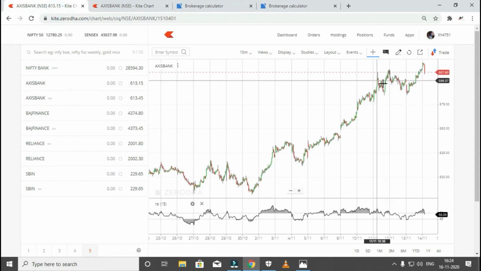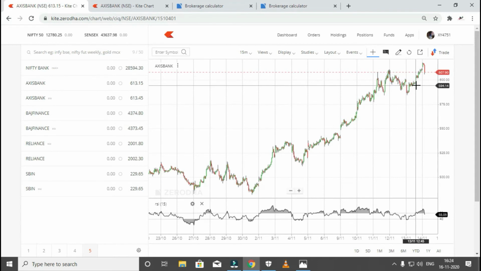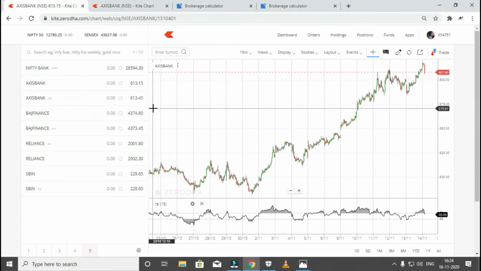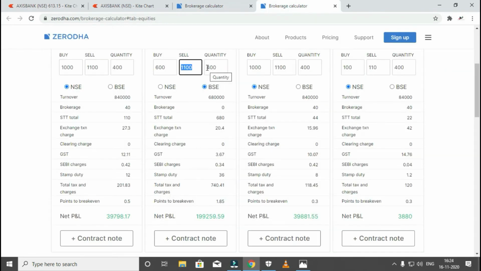See, for example, I bought it yesterday. Mainly, why can't we do this in intraday? We can't do it because delivery trades mean the settlement time is around T plus 2 days, right? We can't do intraday if you want to buy in one exchange and sell in another exchange. We need to do it only on delivery. So in Axis Bank, the BSE price is around 613 rupees 45 paisa, and in NSE, 30 paisa is higher, right? So I'm mentioning 613.45, same quantities.